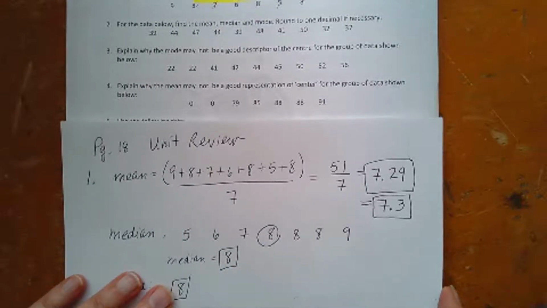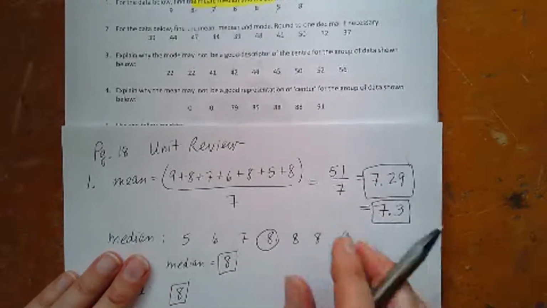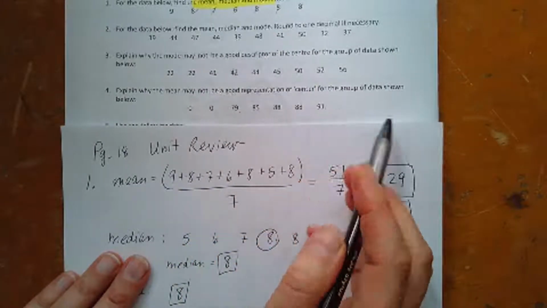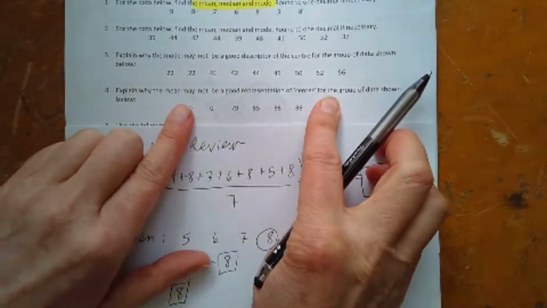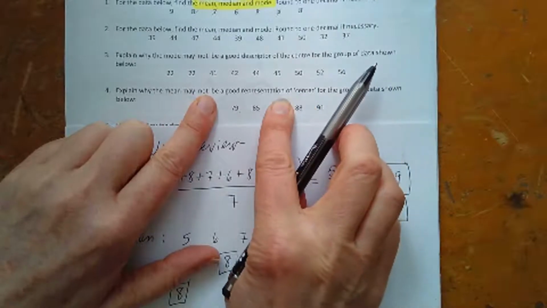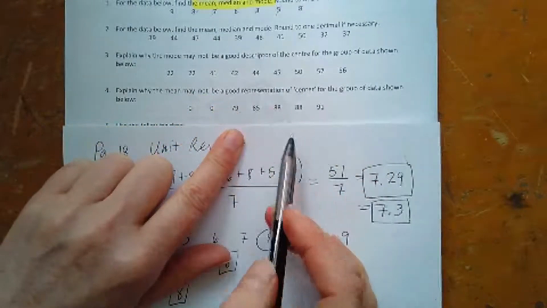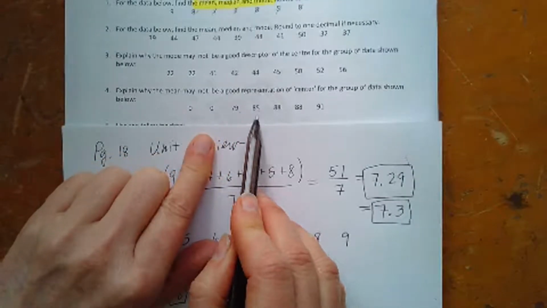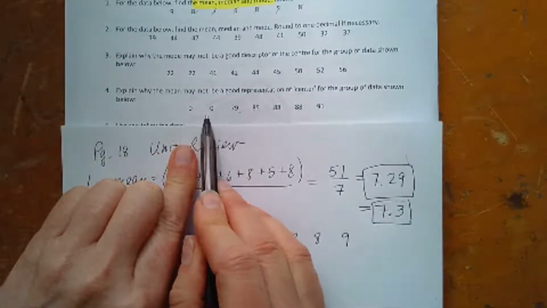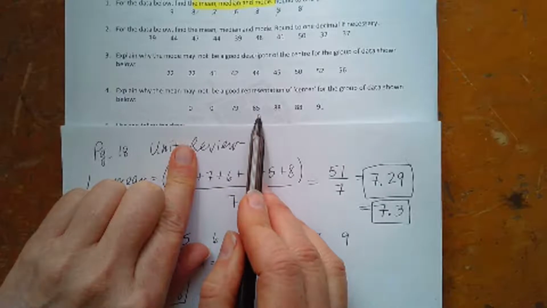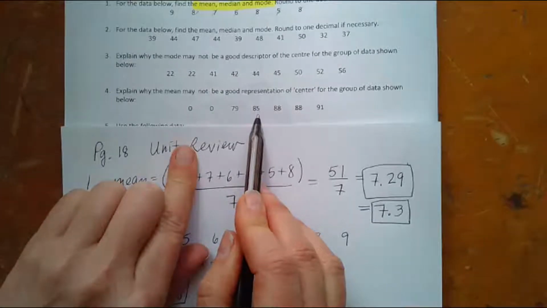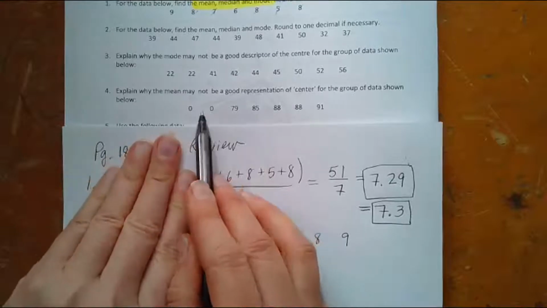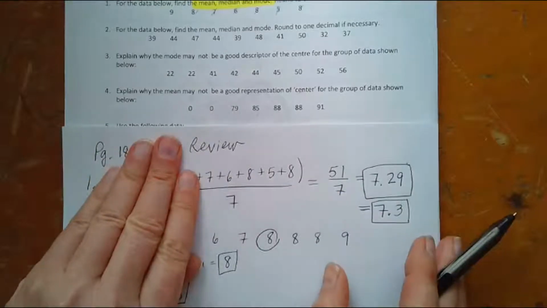Explain why the mean might not be a good center for the group. Let's see. 1, 2, 3, 4, 5, 6, 7. They're all in order. So these 2 pair off, these 2 pair off, these 2 pair off, 85. I guess 85, if I consider that these 2 are valid and not outliers, the 85 as a median or a mean would not be representing the zeros.